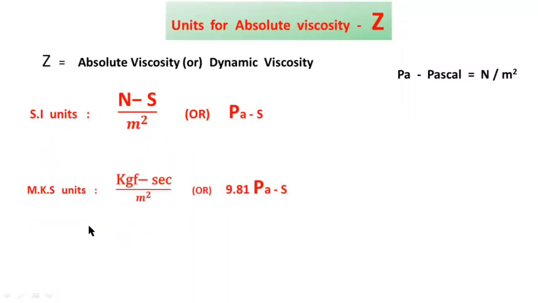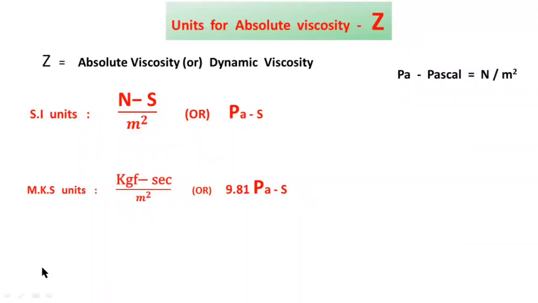In MKS system, force in kg force, time in seconds, and distance in meters. Therefore, in MKS units, the unit for absolute viscosity is kg force second per meter square, where you just have to replace Newton by kgf. Time is same and distance is same.